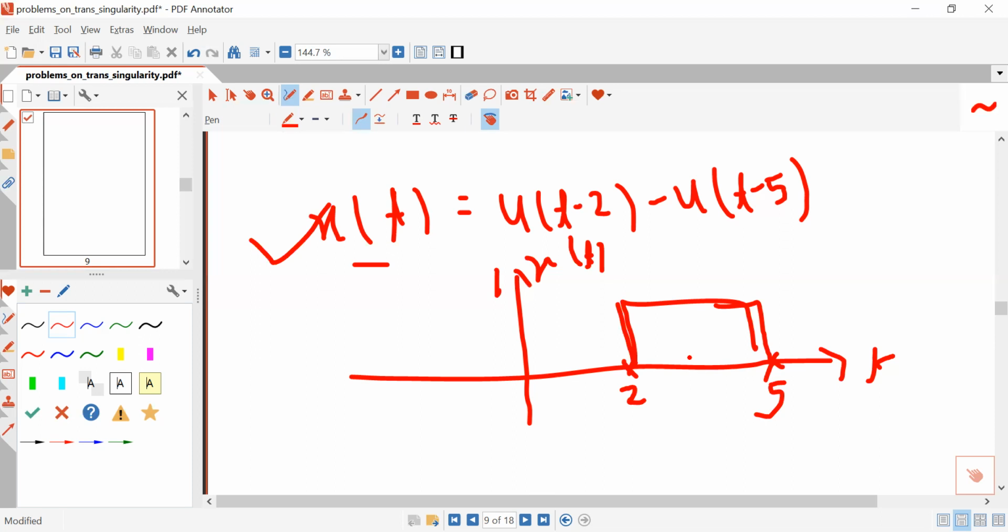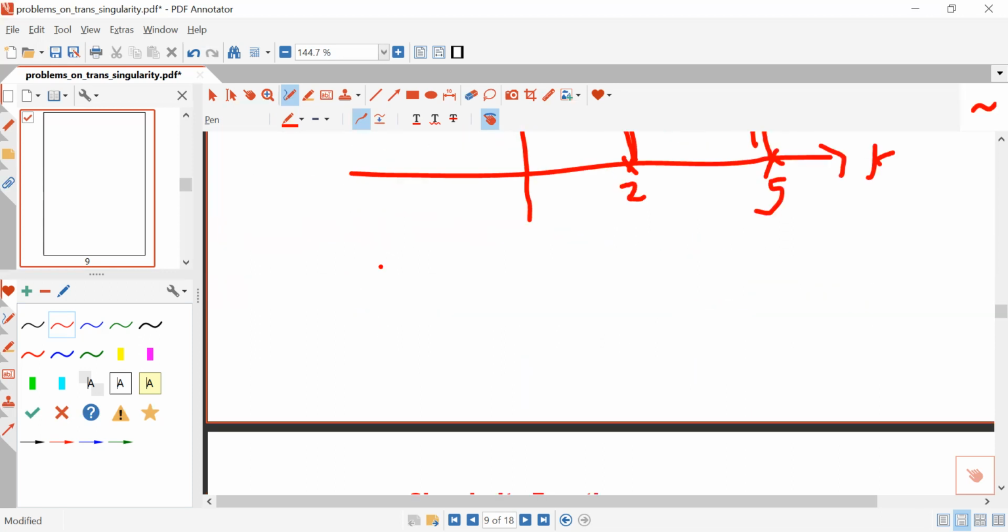Now the second question I am asking you, what will be the magnitude of this signal? What will be the magnitude of this signal?